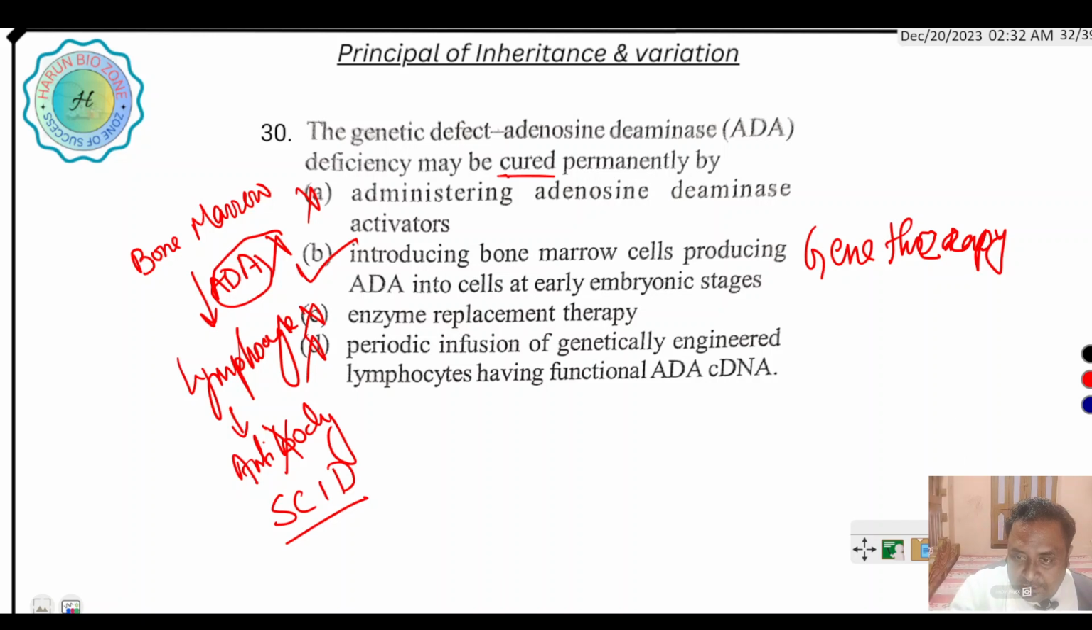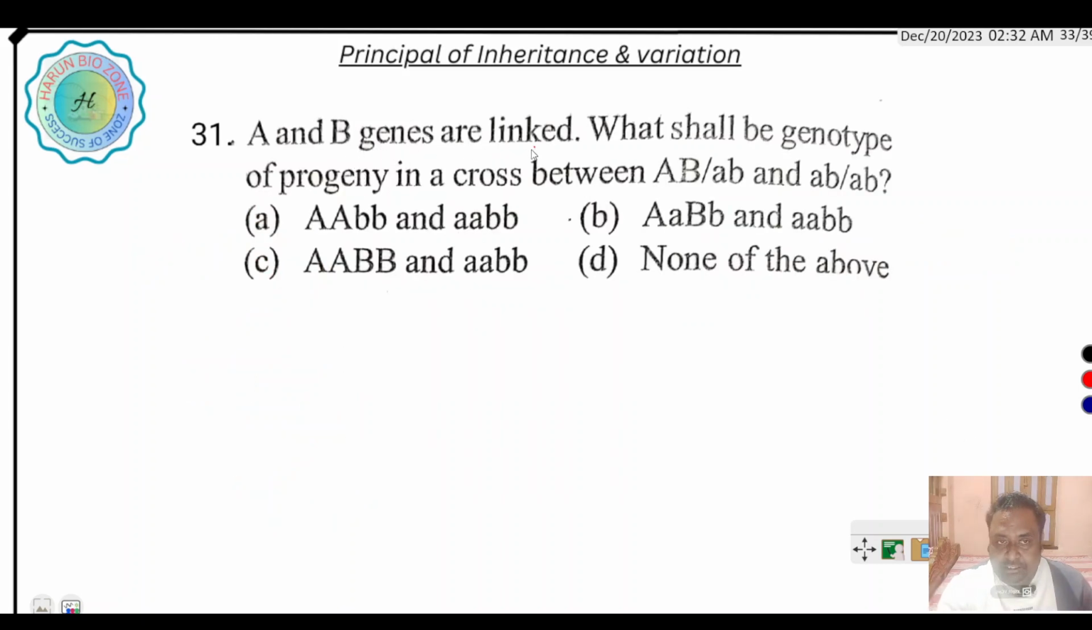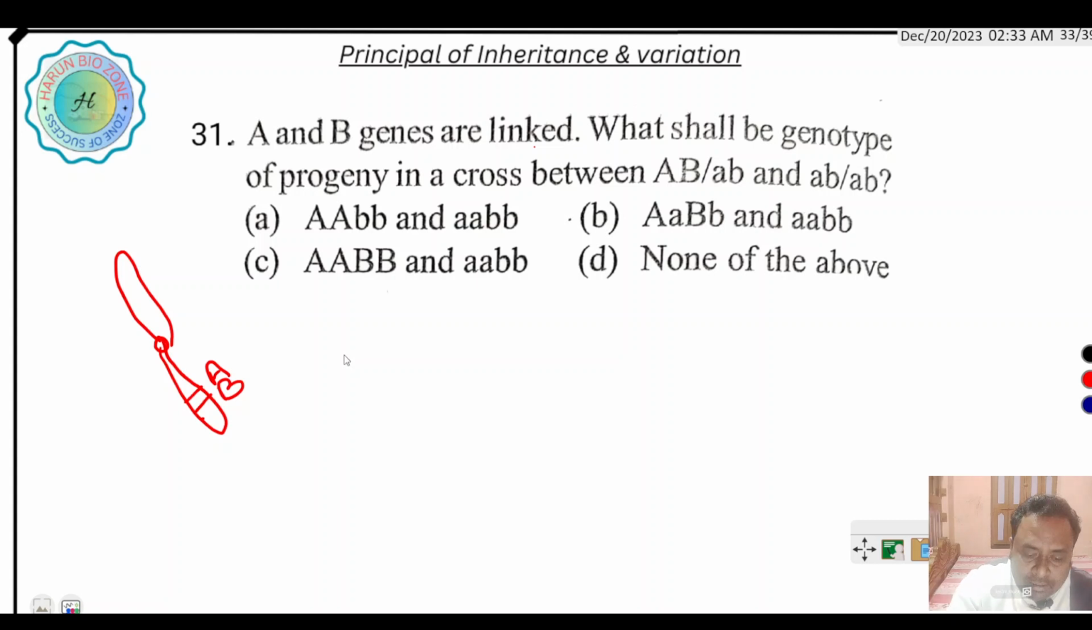Next question: A and B genes are linked. It means that A and B genes are present on a single chromosome, closely placed, so they show linkage. What shall be the genotype of progeny in a cross between AB/AB and ab/ab? So here we can explain properly. These are two chromosomes that are crossed.